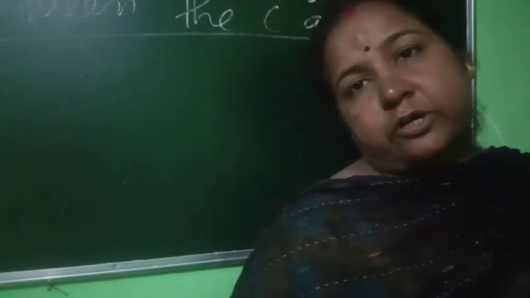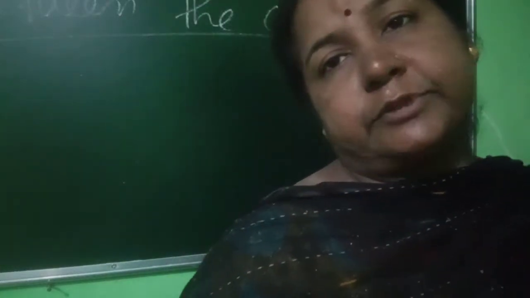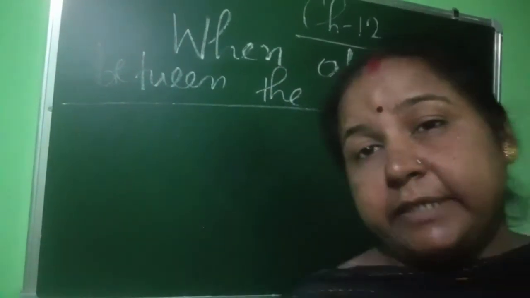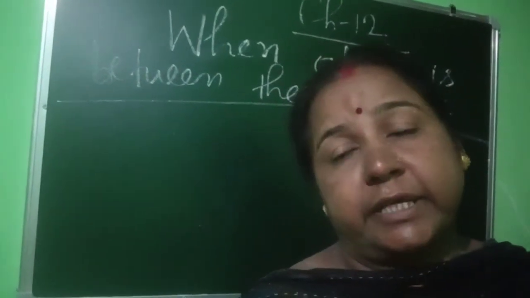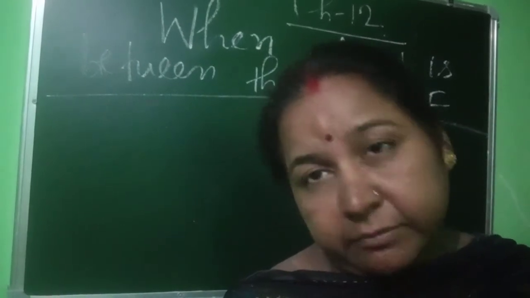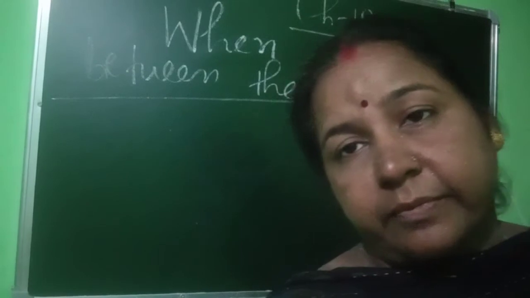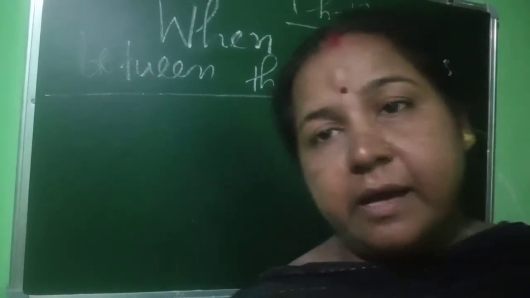Good morning students. Today, class 7, you have to read where the image is formed when the object is between the center of curvature and the focus. Now we read about the image formed by a concave mirror here.